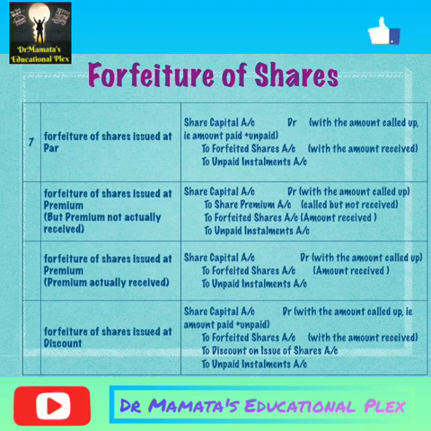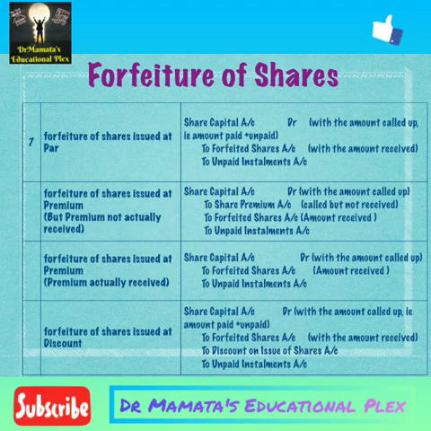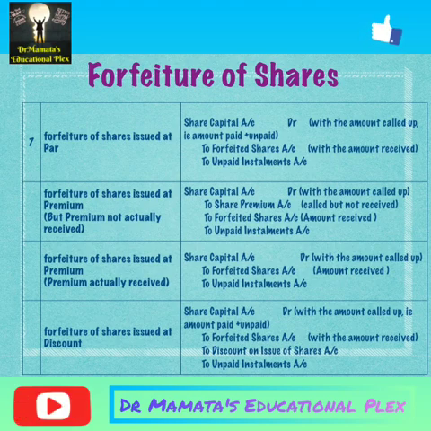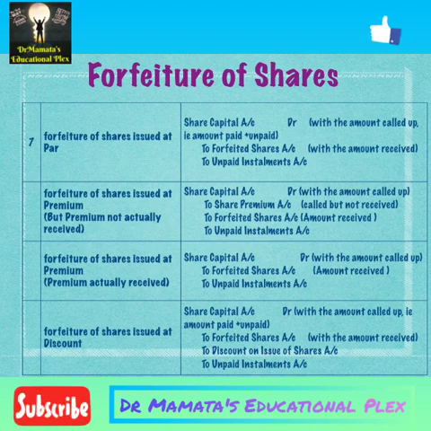And lastly, forfeiture of shares issued at premium. In this case, the premium is received. In the earlier case we have seen that shares were issued at premium but the premium money was not received. Now we will discuss shares issued at premium where the premium is actually received by us. At that time, the accounting entry will be share capital account debit to share forfeited account, to unpaid installment account.